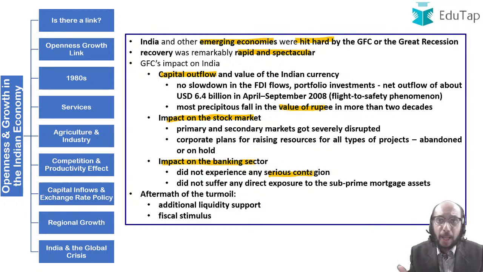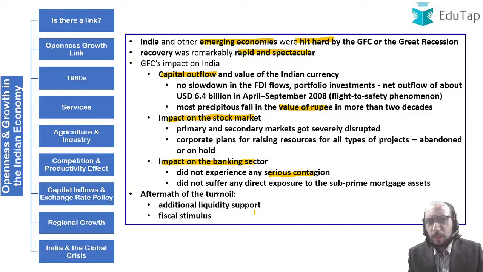The banking sector was not affected to a great extent initially, because there was not much threat of contagion, because Indian banks did not have the exposure to these subprime mortgage assets, which caused the housing bubble to burst in the US market. So we did not have access to those kinds of securities. Therefore, we were quite shielded.